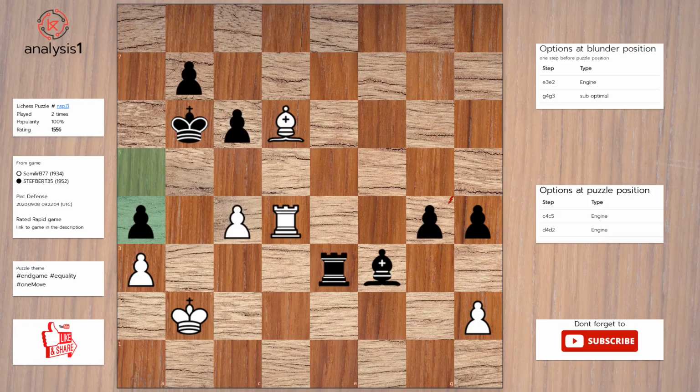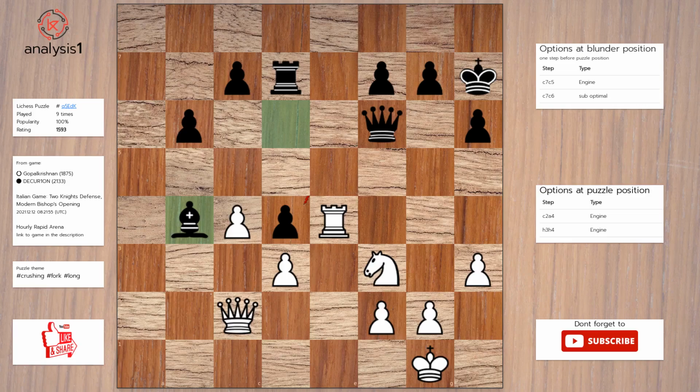Let's continue. Here are the threats. Rook takes pawn. The checks are: bishop to c7, check. Bishop to c5, check. Solution to the puzzle is: bishop to c5, check.